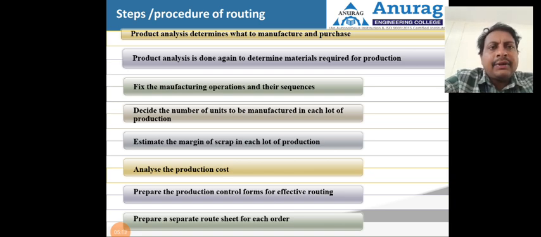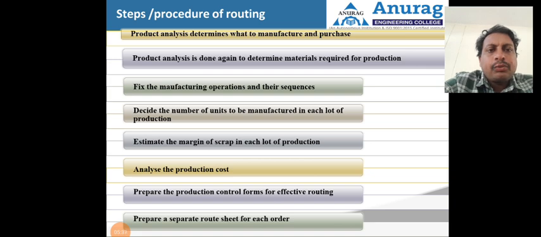Product analysis: determine what to manufacture and what to purchase. So product analysis is done again to determine the material required for production, fix the manufacturing operations and their sequence, decide the number of units to be manufactured in each lot of production, estimate the margin of scrap in each lot of production, analyze the product cost,